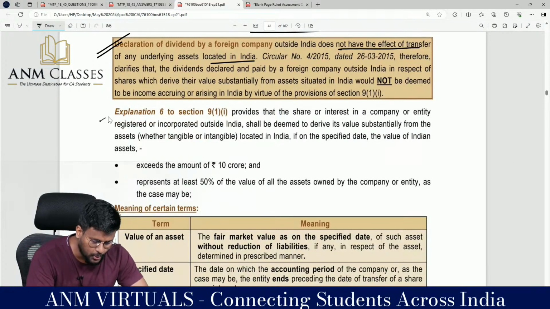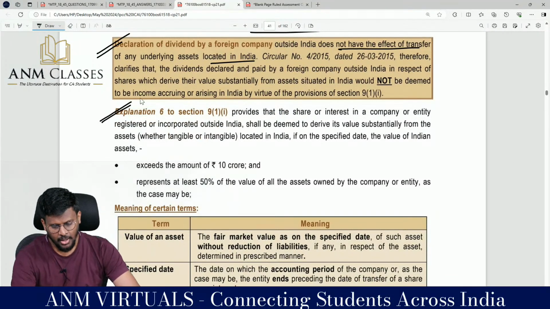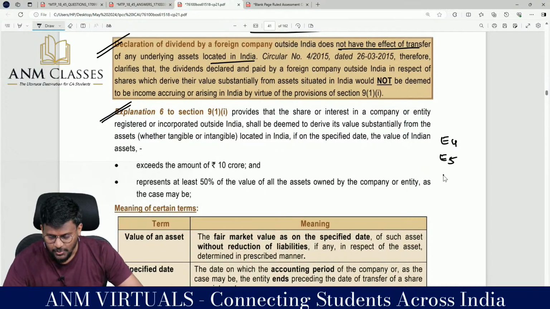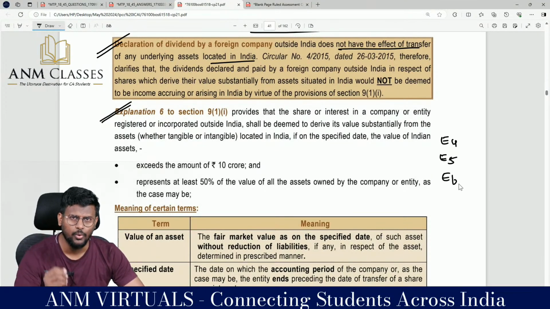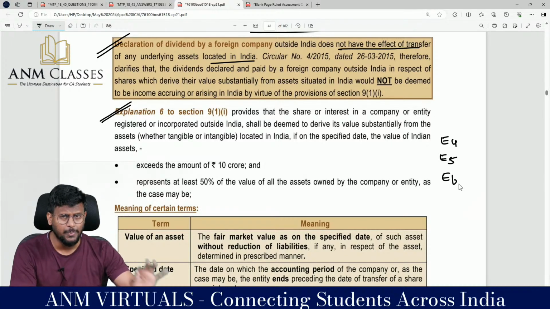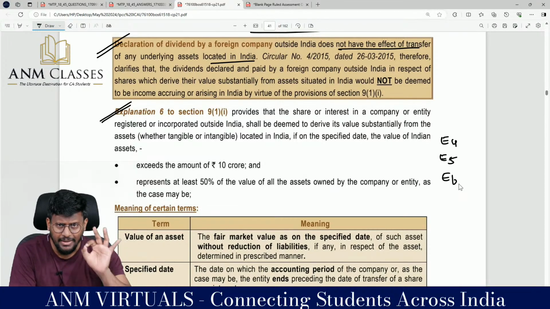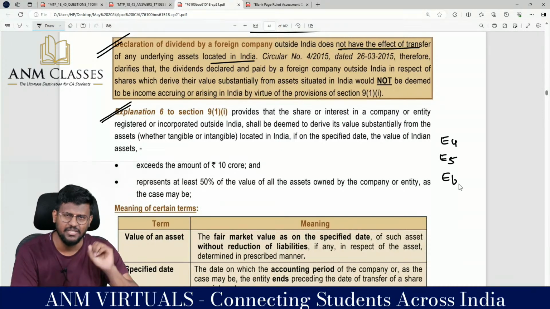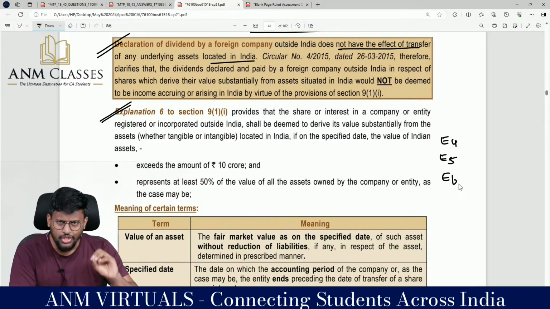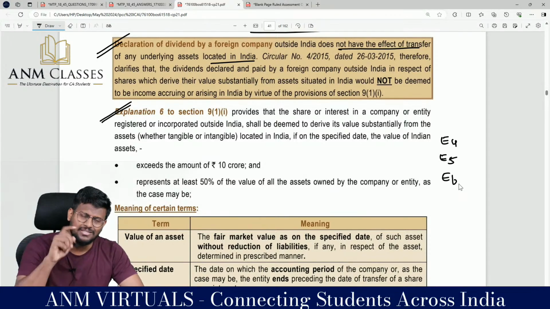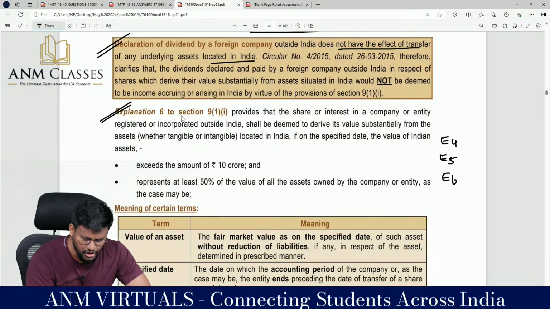Now I am moving into Explanation number 6. My dear lovable students, we are having Explanation number 4. We are having Explanation number 5. And now we are going to see Explanation number 6. Explanation number 4 is applicable to the fourth limb of 9 subsection 1 clause 1. Explanation number 5 is applicable to the fourth limb of 9 subsection 1 clause 1. Explanation number 6, sir, Explanation 6 to 9